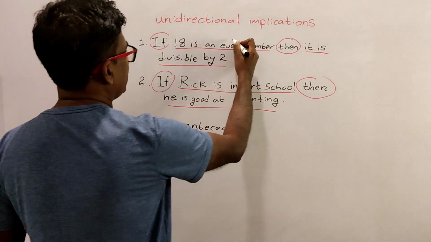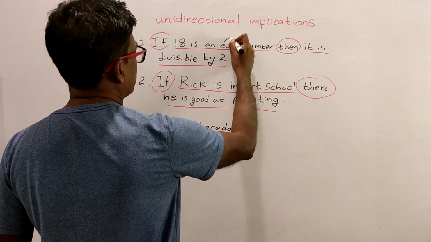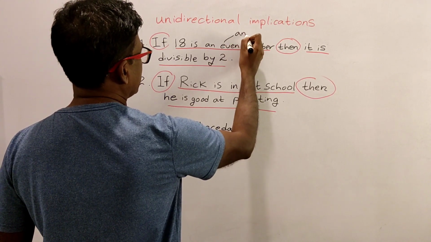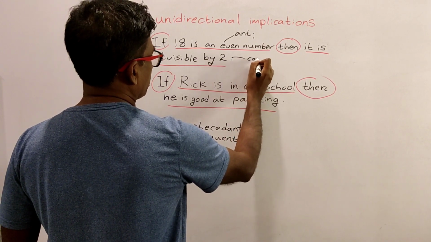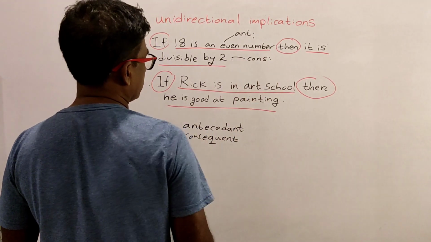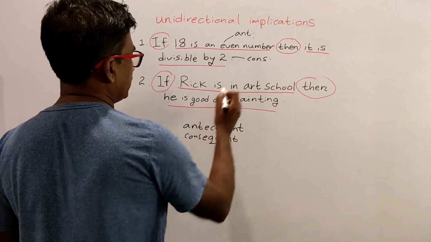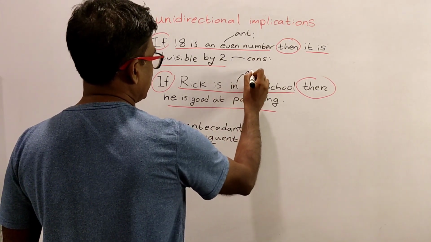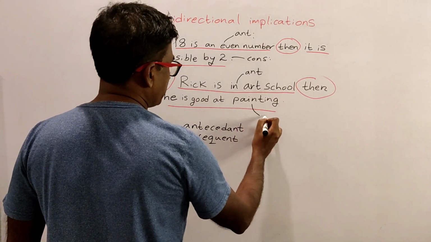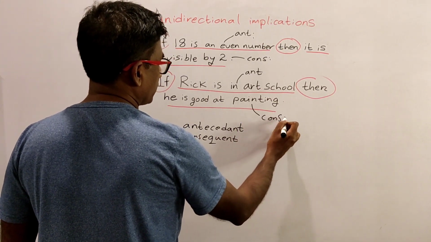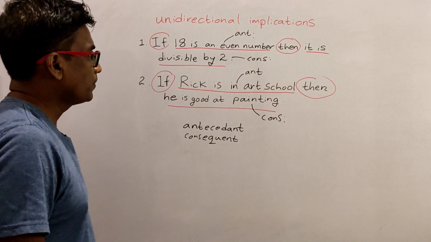So in the first example, this is the antecedent. The second one is the consequent. In the second example, Ricky is in art school is the antecedent. Ricky is good at painting is the consequent. Okay?